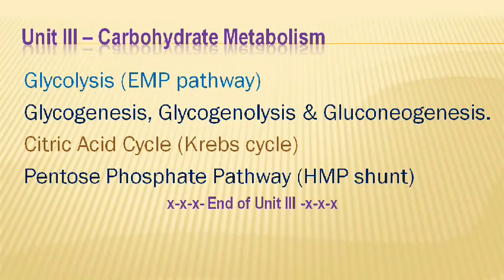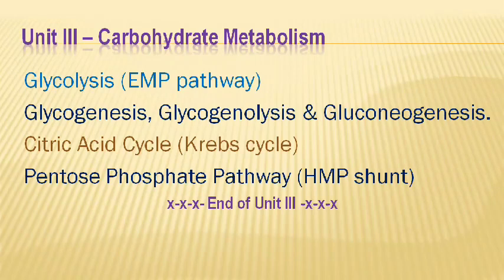And gluconeogenesis means the formation or generation of glucose from non-carbohydrate carbon substrates. So always remember, genesis means synthesis and lysis means breakdown. We will see in detail how these cycles work and which reactions are occurring.